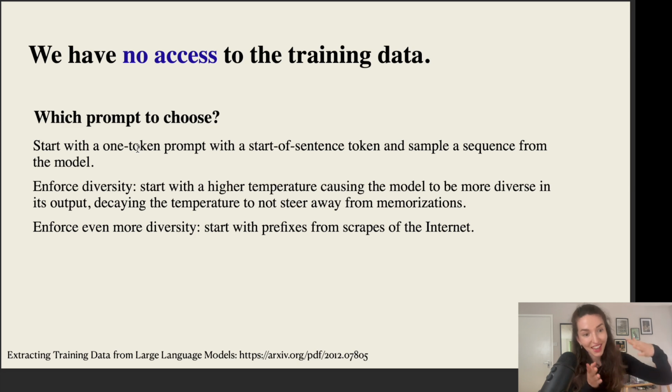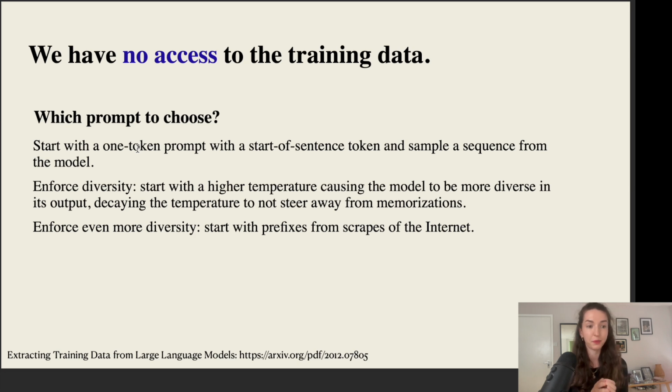So once we enter this kind of memorization path, we have a low temperature to stay on that generation path. And while this one token prompt can work, you might want to enforce somehow even more diversity to have your model generations really cover a wide space of generated data to increase the chance that something in that generated data is going to be part of your training data set.